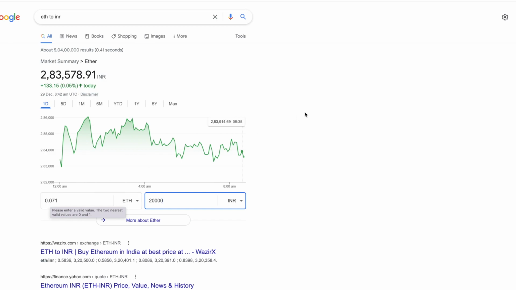Now I would wait for that gas fee to go down to, let's say, 0.015 or 0.02. So I might just save 10,000 rupees at least, and I might just get more over here. So instead of me getting 0.43 or 44, I would just get 0.47 or 0.48 Ethereum, close to that. So that's how I'll calculate.